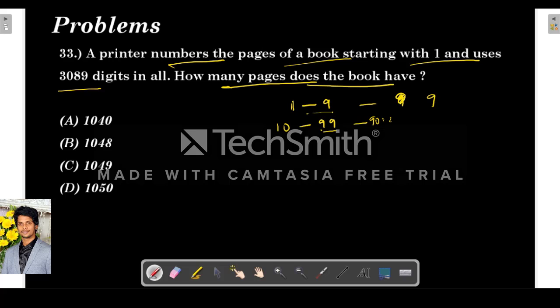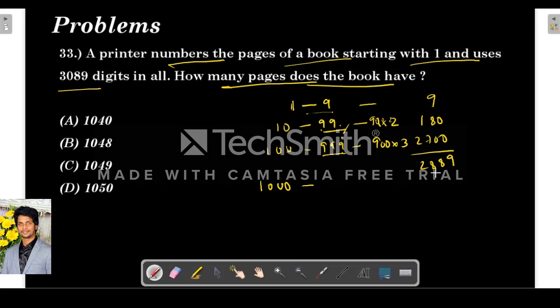But for every number there will be 2 digits, because these are all 2-digit numbers. So 90 into 2, 180. Next, 3-digit numbers. From 100 to 999, how many numbers will be there? Till here 99, so 999 minus 99, 900 will be there, and all are 3-digit numbers. So 2700. So how many digits are done? 9, 180, 2700, that is 2889.